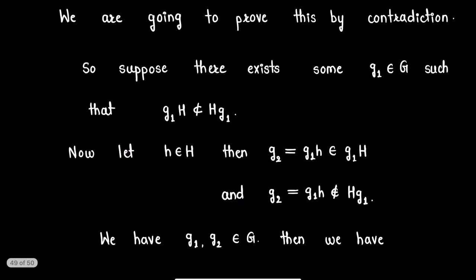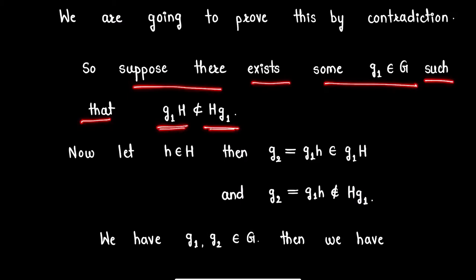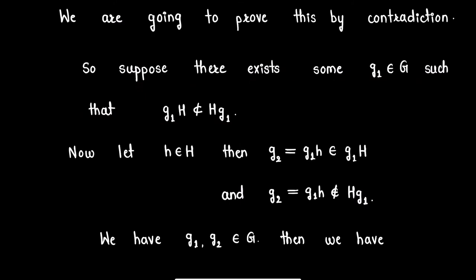For this, suppose there exists some element g1 in group G such that g1H is not a subset of Hg1, and let h be an element in subgroup H. Then g1h by definition will be an element of the coset g1H. We call this element g1h as g2. Now as we have considered this, we must have g2 not an element of the coset Hg1.